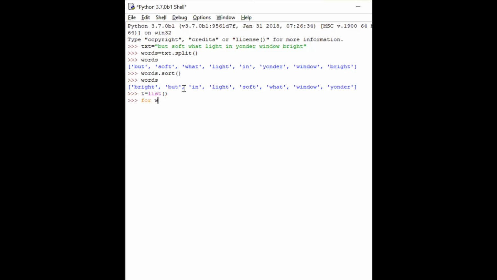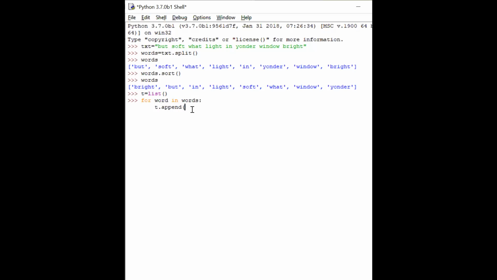I'm taking each word. So you had the words. For each word, you can add to this list the word along with its length. So how do I do it? I can say t dot append. You know that for adding contents to a list, you've got a function called append. Now what do I want to append? I want to append the word along with its length. And based on the length, I want to sort it. So what should come first?